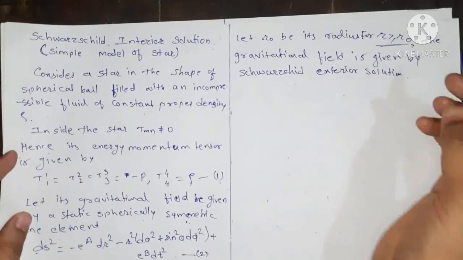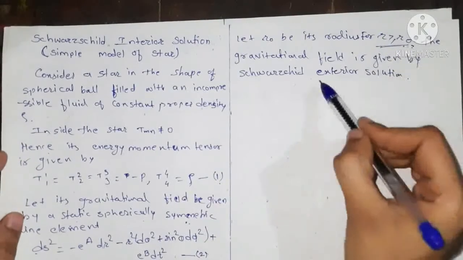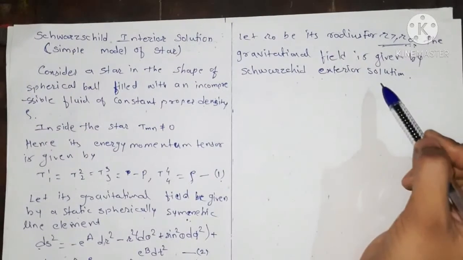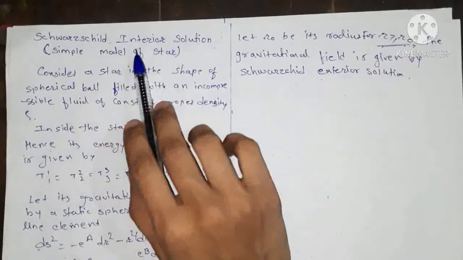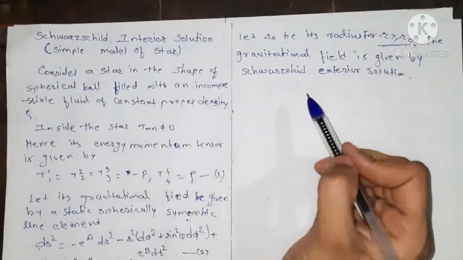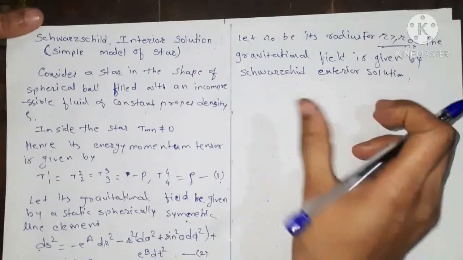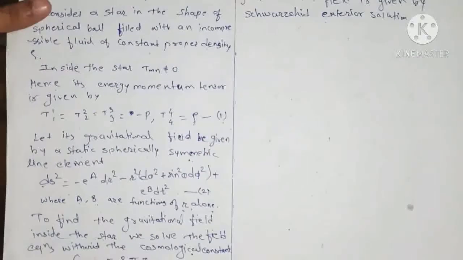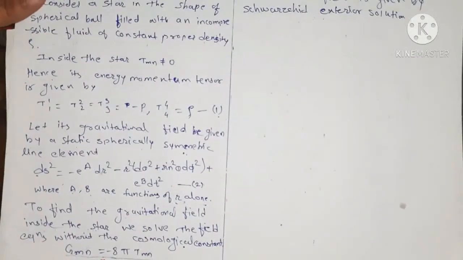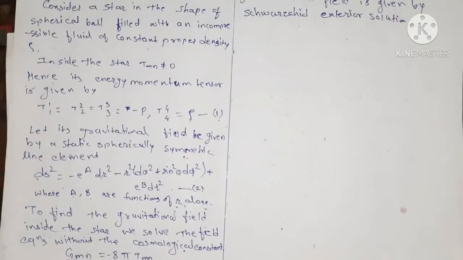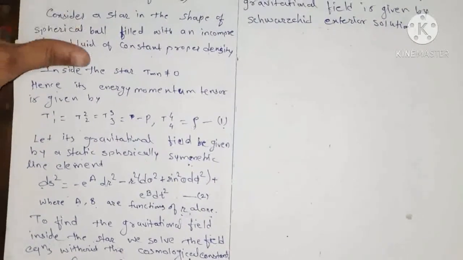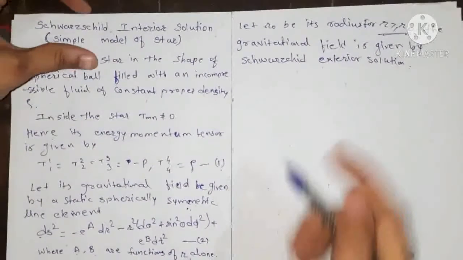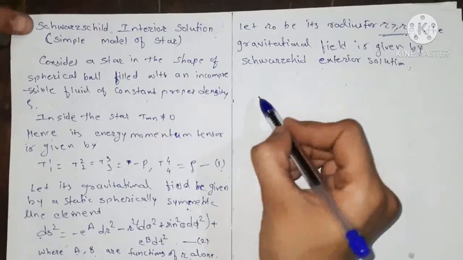That we have seen earlier. Outside the star we have the Schwarzschild exterior solution. Inside the star we are deriving the Schwarzschild interior solution. Now we find the Gmn, that is the metric tensor, as we have done in the Schwarzschild exterior solution, from the Ricci tensors, right? So we have to calculate the Christoffel symbol.